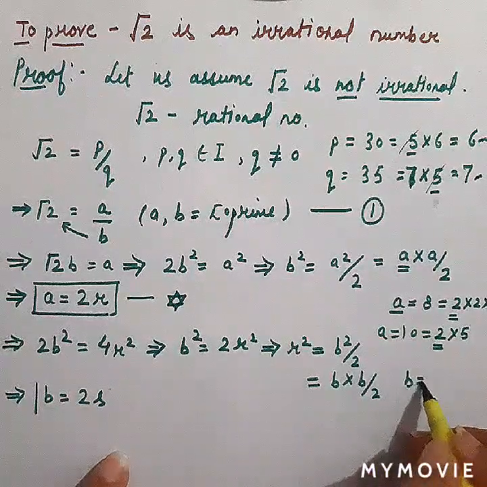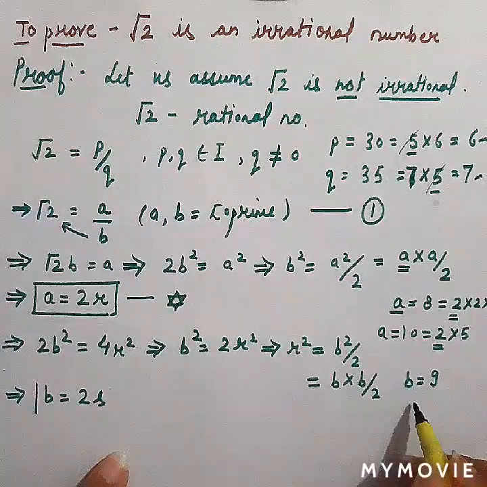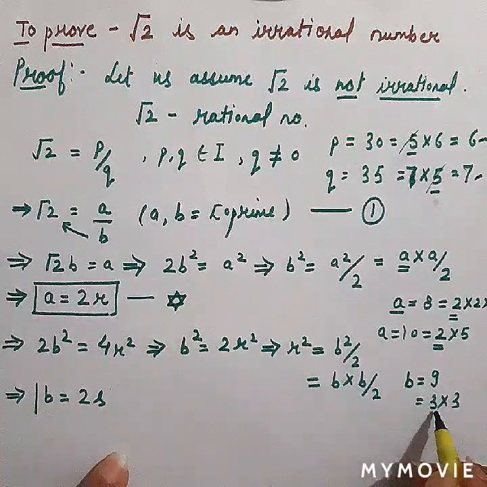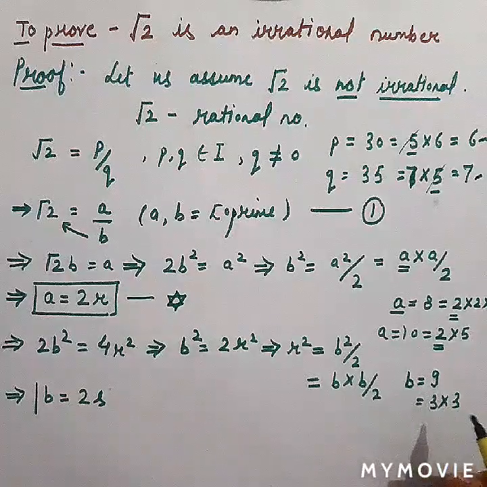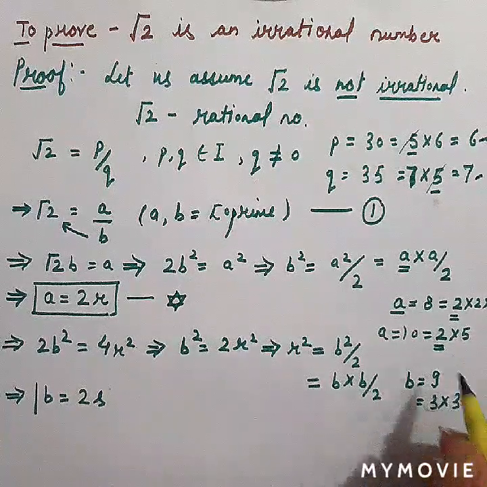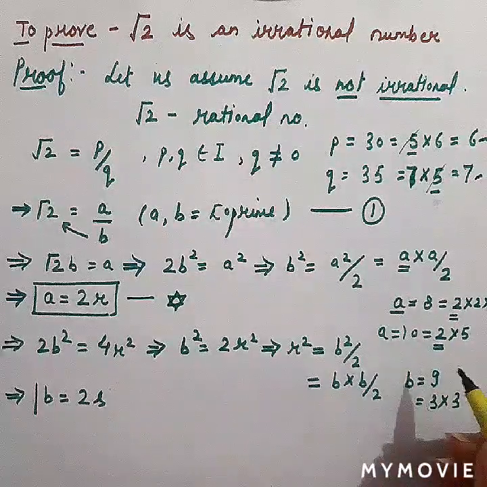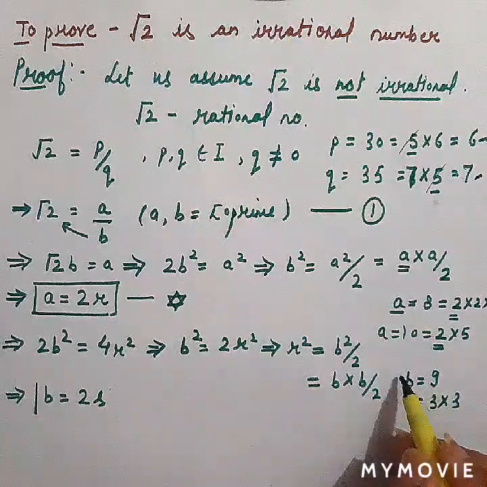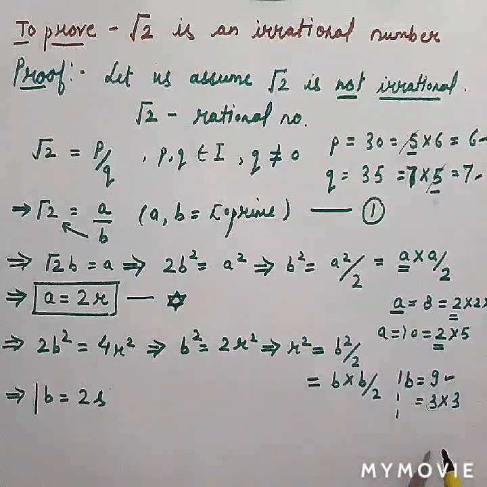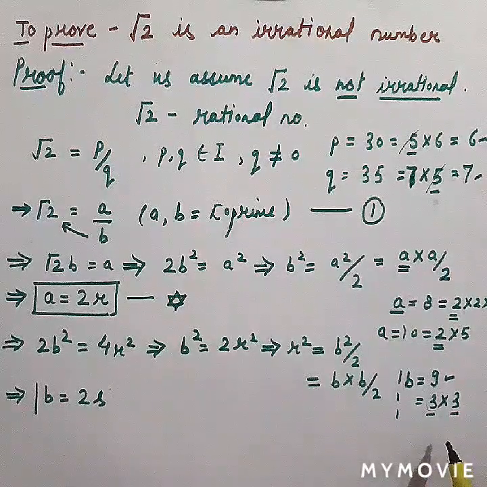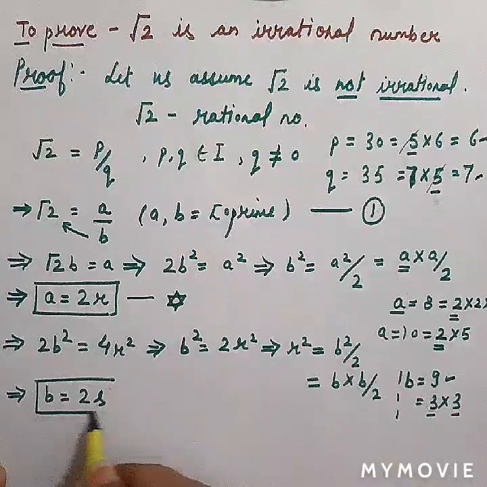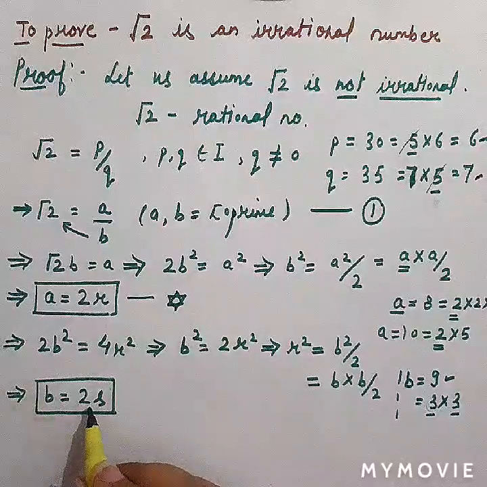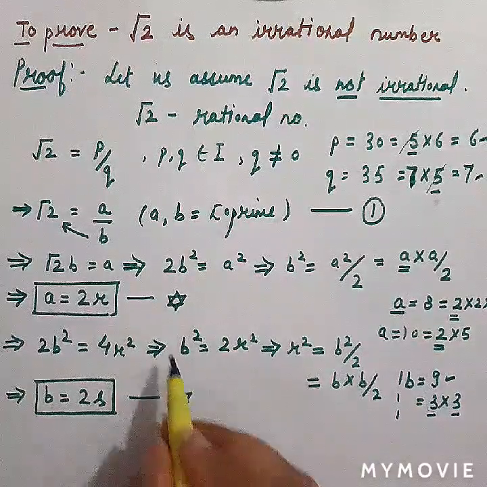If I say that b is equal to 9, and 9 will be equal to 3 cross 3, so b cannot be equal to 9. Why? Because 2 is not one of its factors. So it can be 10, 8, 16, 4, 24, 100, in which 2 is one of their factors. So this will not be any value of b and a, because 2 is not their factor. So as I have already mentioned, 2 divides b, so b will be written in the form of 2s. So we have these two star equations.